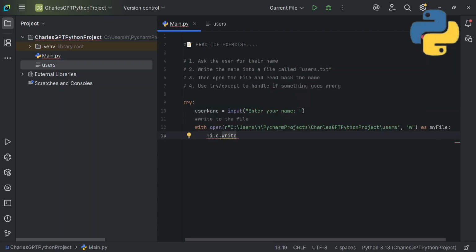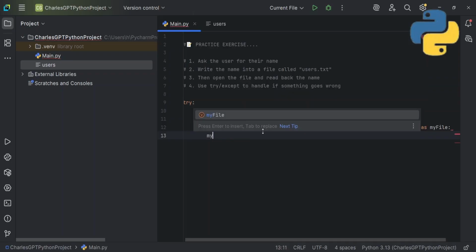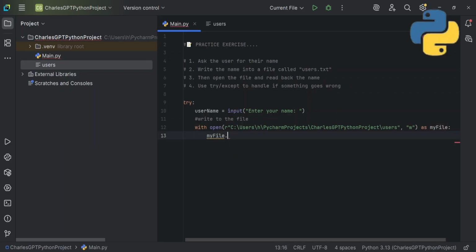What do we want to write to the file? Sorry, not file.write, my file dot write. Right. What do you want to be writing to the file? I will write the user's name, username, and I'll just put a new line, plus backslash n. Okay, so that's it. Now we're asking the user for their name, and the next requirement is to write the name into a file called users.txt. So we're writing it to a file called users.txt.